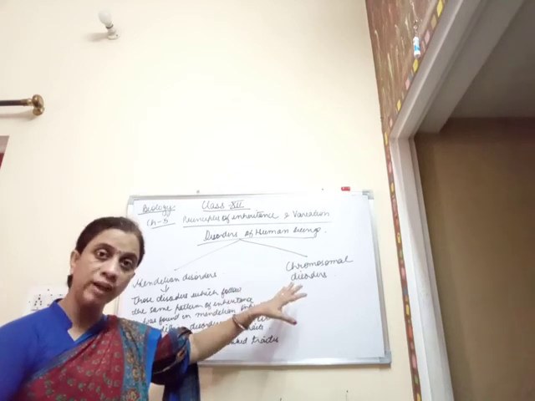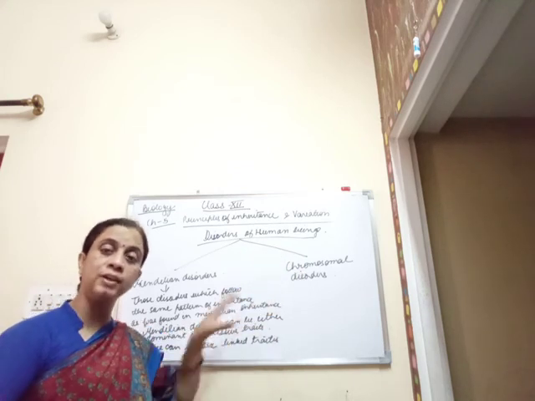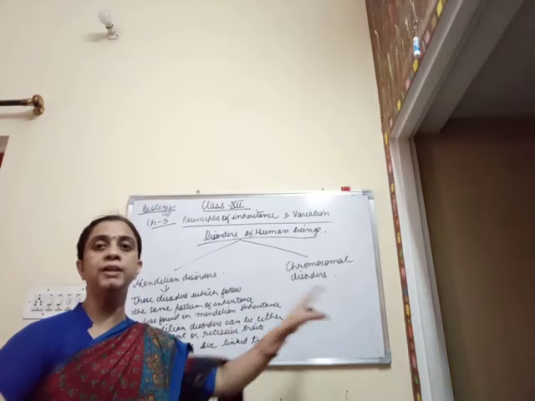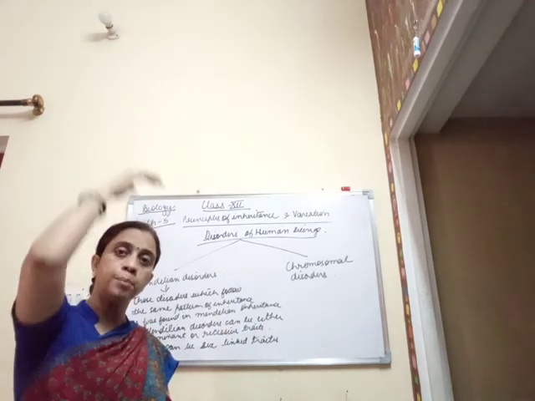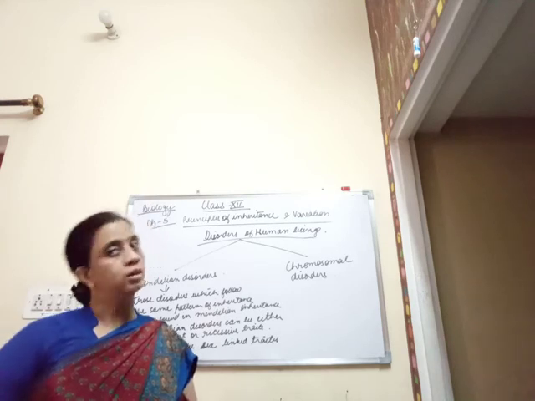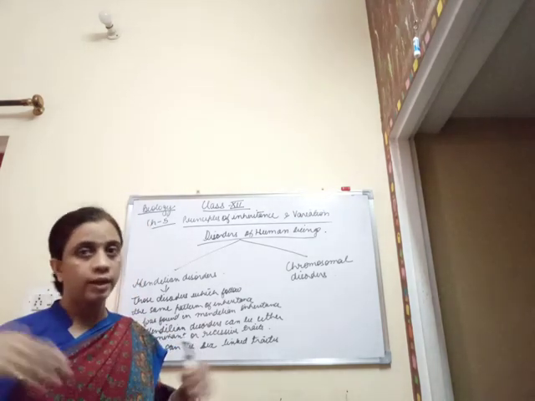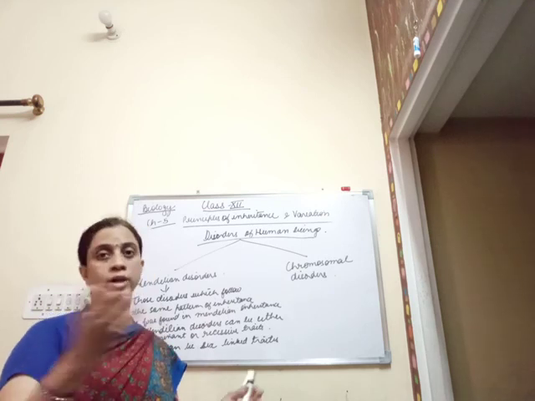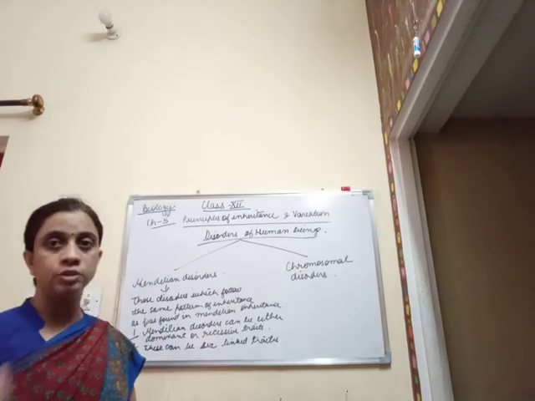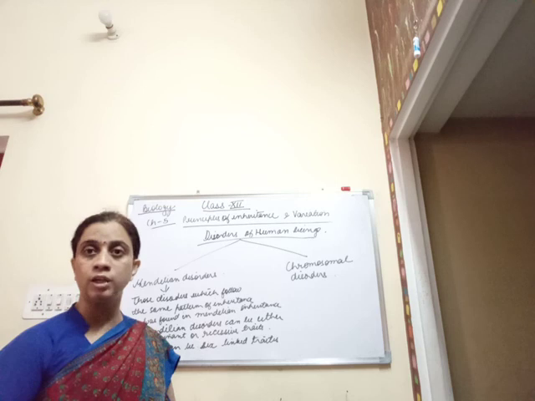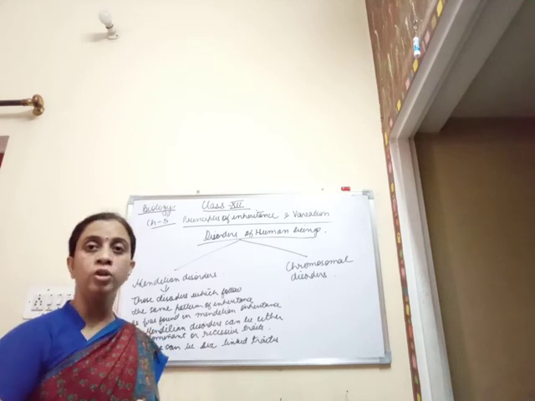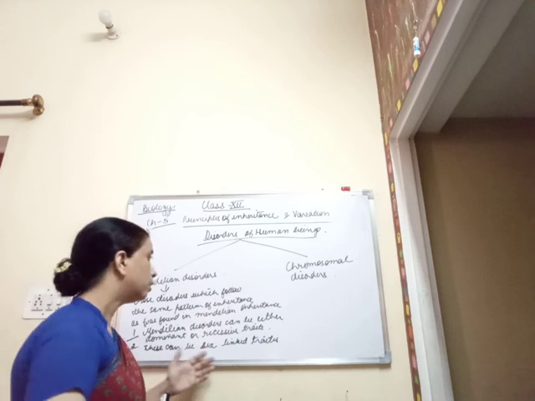But when the disorders or traits are directly linked with the sex chromosomes, they are said to be sex linked traits, and accordingly their pattern of inheritance also varies significantly. Here either the male or the female can be a carrier according to the type, whether it is recessive or dominant, and in which condition it prevails. So this is the pattern of Mendelian disorders.